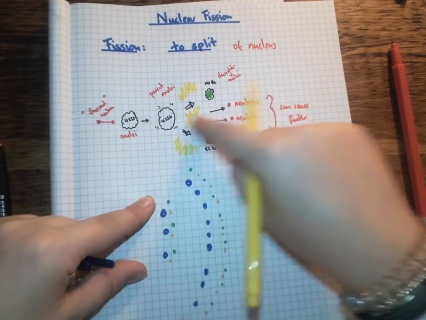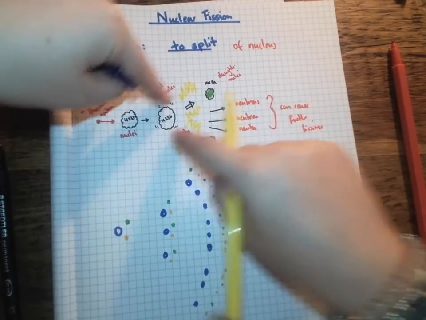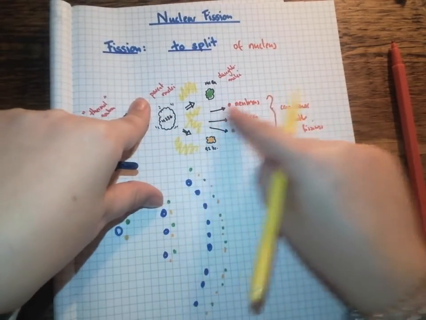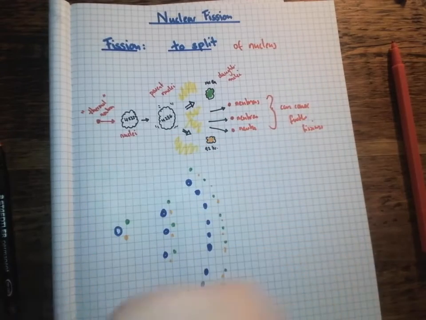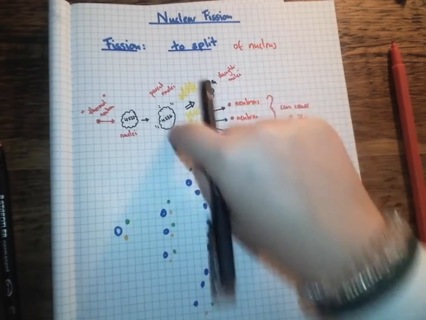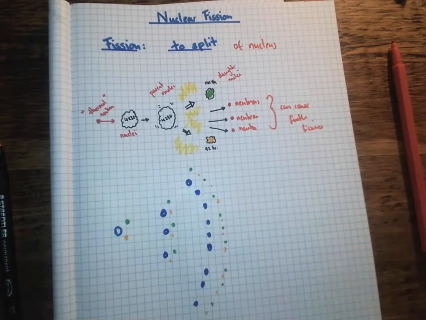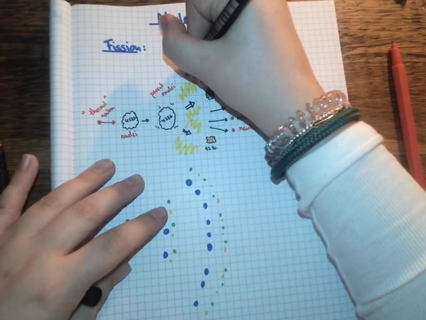So when they split into the daughter nuclei and give me these extra neutrons, we also release lots and lots of energy. And it's this energy that we harness to use in nuclear power.